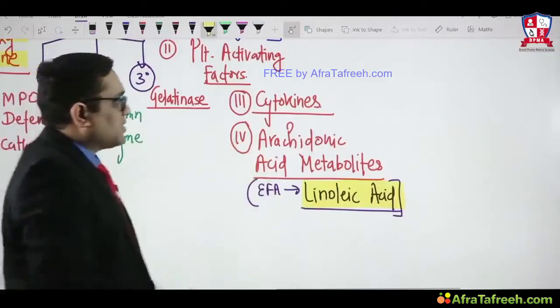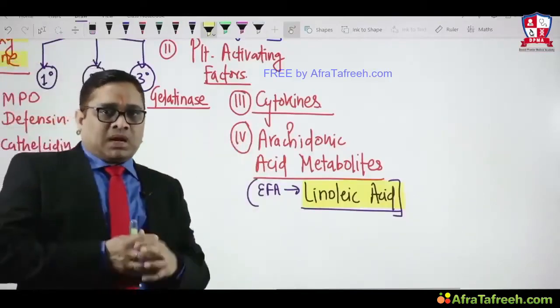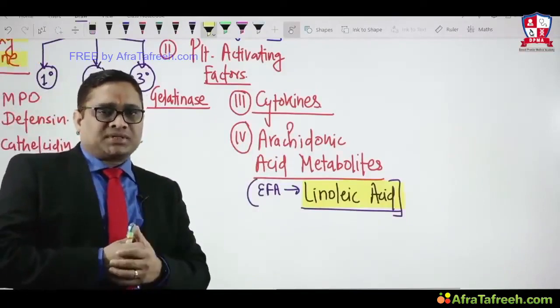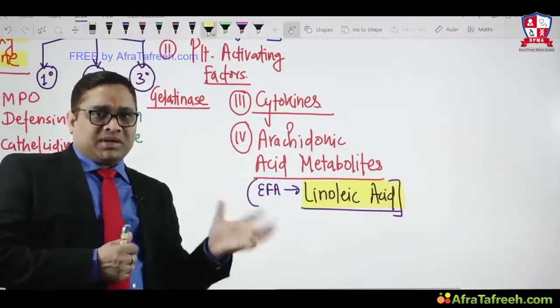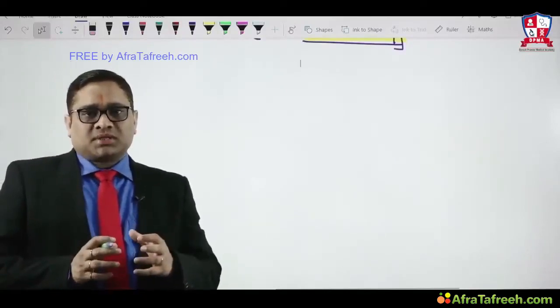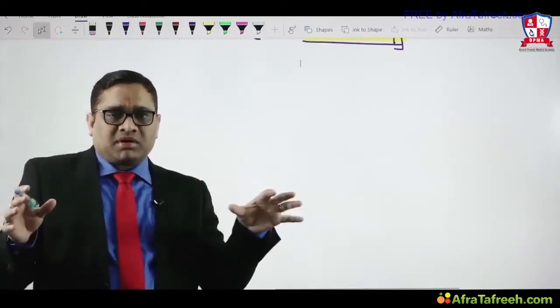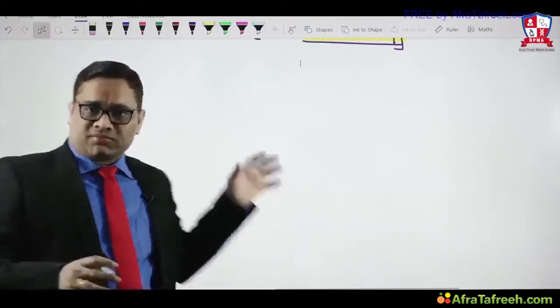We will discuss arachidonic acid metabolite and cytokine later on. First we will discuss some of the salient features of these mediators. I am going to club those inflammatory mediators which have common function at one place.